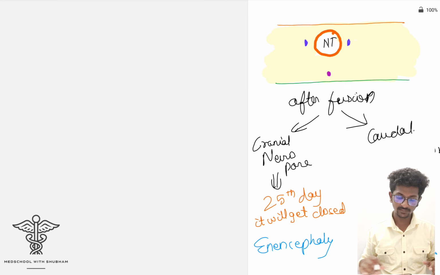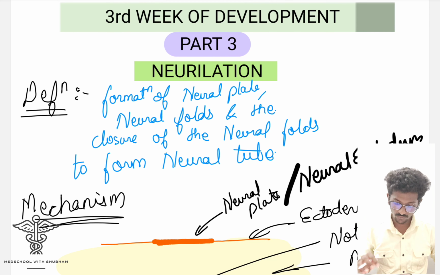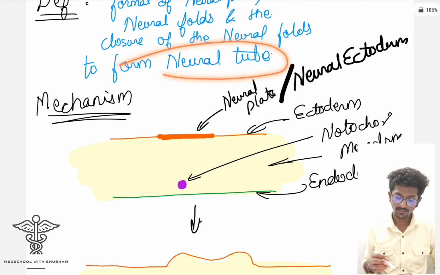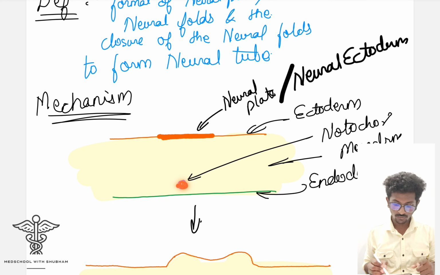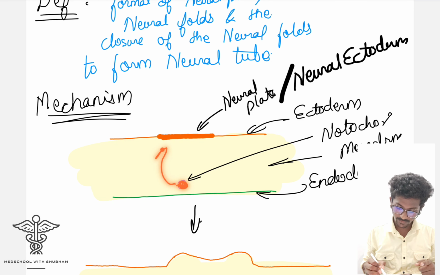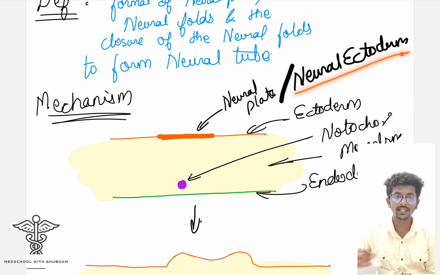Let's revise everything once again. So this was the third part of the third week of development, in which we were learning neurulation. What is neurulation? Formation of the neural plate, neural fold, and the closure of the neural fold to form the neural tube. Okay, now let's see the mechanism. The formation of the notochord will stimulate the surface ectoderm cells to become thickened, and these thickened cells are called the neural plate or neural ectoderm.